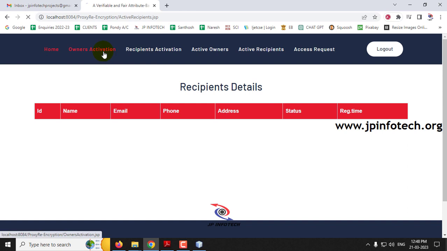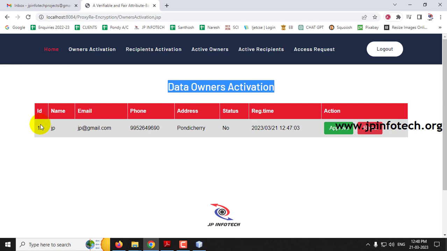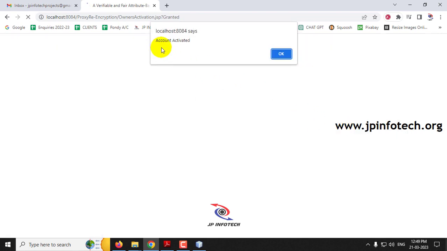Once you go to the owners activation, you can find the data owners activation table, where we can see the details that we have entered, that is ID 1, the name, email ID, phone number. And here you can see the status is no, which means that it is not active now. Here the authority center has the authority of approving or rejecting the data owner. So let me approve by clicking the approve button. Now you can see the account activated, and click OK.